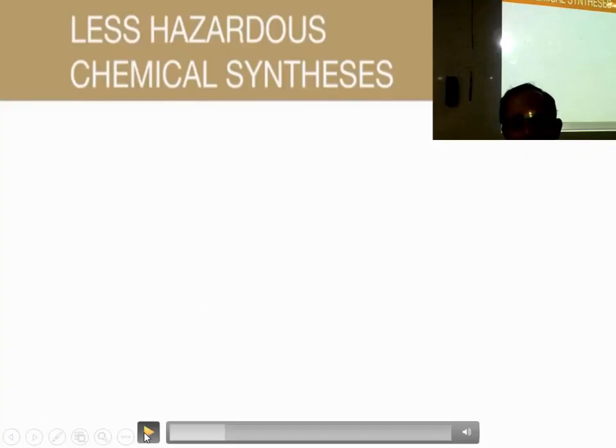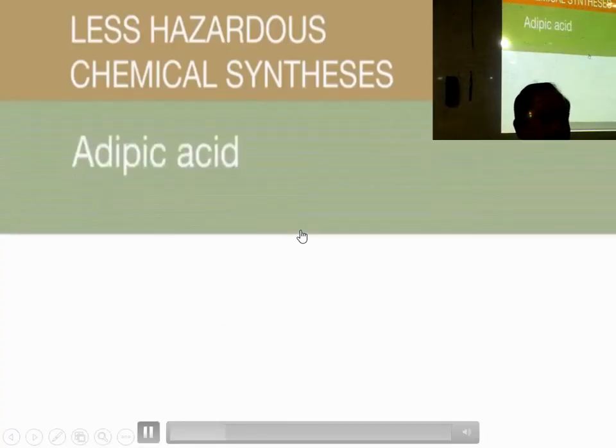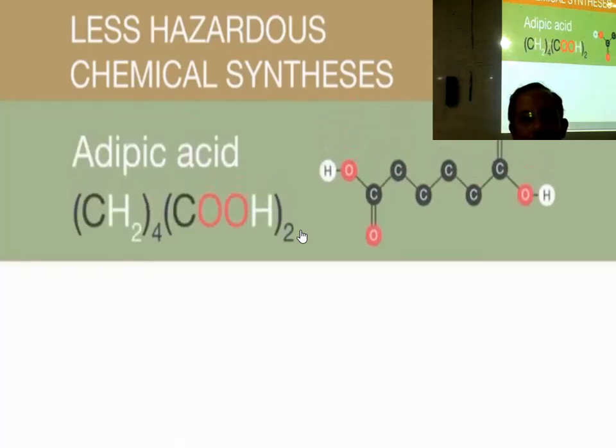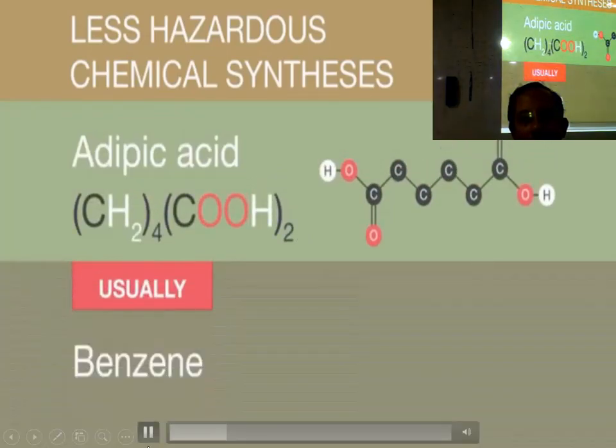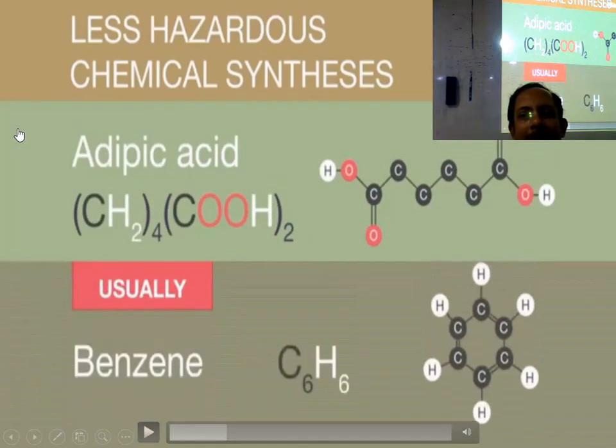Different types of plasticizer can be in use, sometimes oils, but those oils are not edible oils, they are non-edible oils. So these are hazardous, these are bad, so alternatives should be possible. Usually, benzene is used to make adipic acid, which is a raw material for nylon.